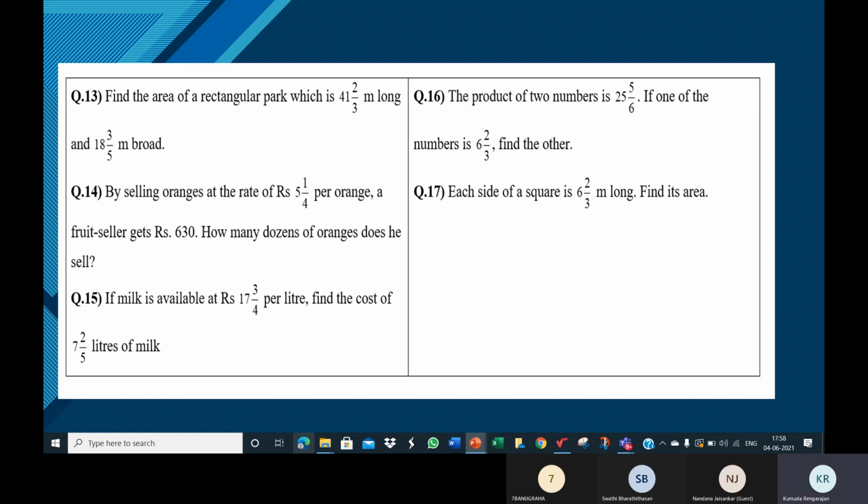Okay, so say the product of two numbers is 60. If one of the numbers is 10, what's the other number? 60 divided by 10, 6. The other number is 6.